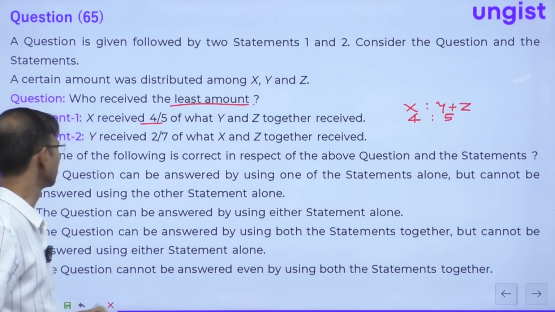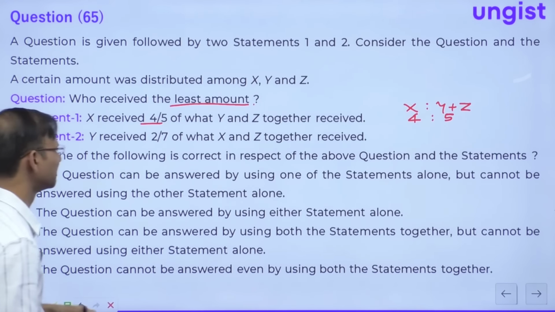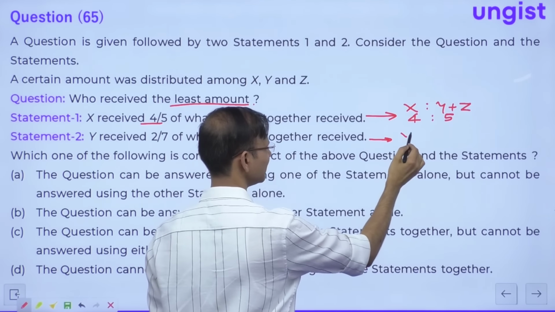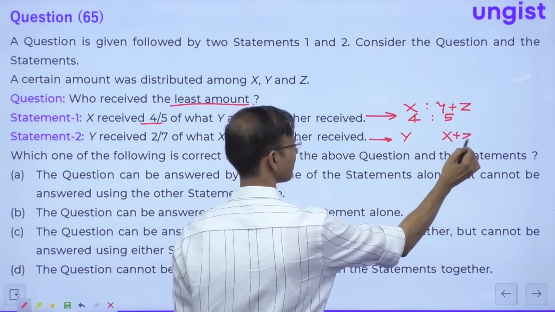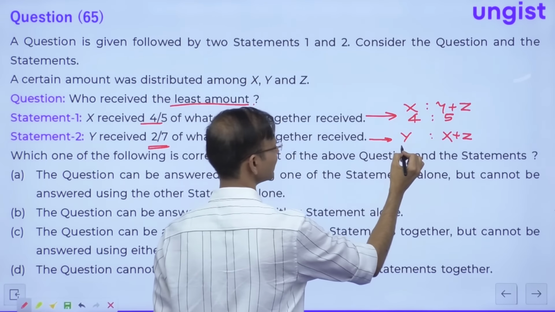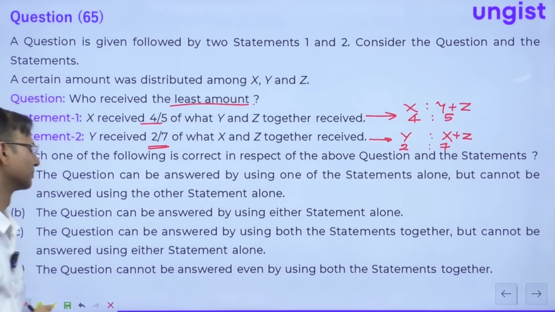Now let's talk about statement number 2. Statement number 2, y received 2 by 7 of x and z together. So guys, this is 2 by 7, right? Of x and z together.